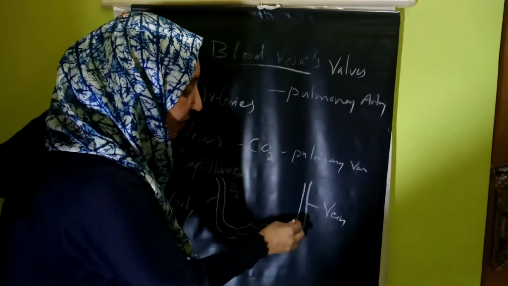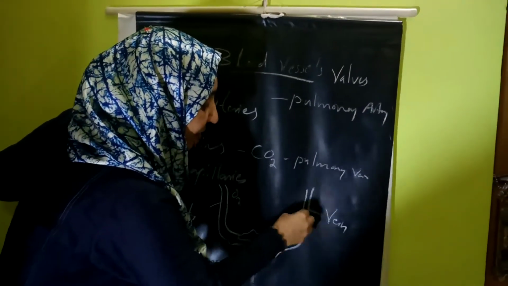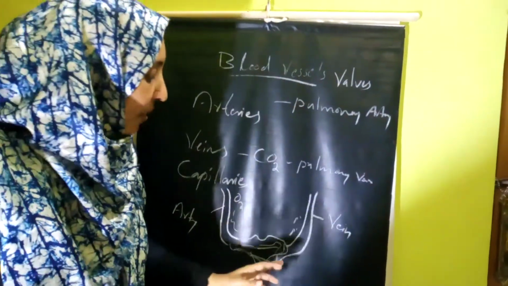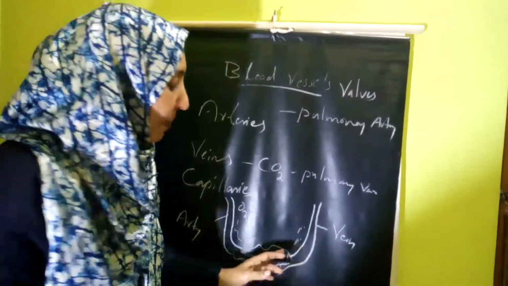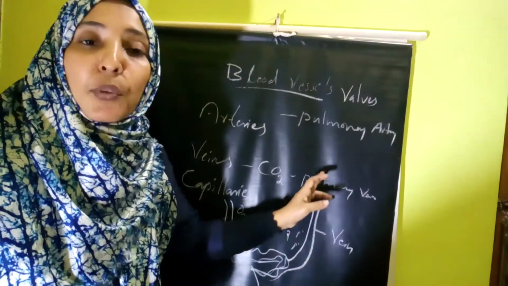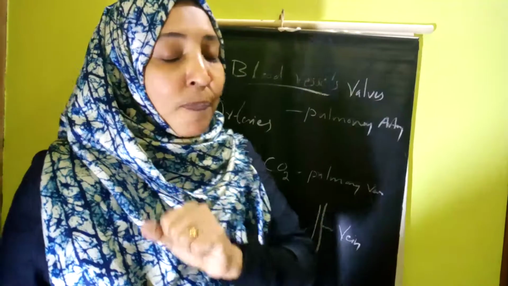While it is reaching here, what type of blood is present here? It will be rich with carbon dioxide and also waste. The blood after reaching here is rich with carbon dioxide plus waste. This blood is passing through the veins. So what do you get now? The capillaries are the very functional blood vessels.